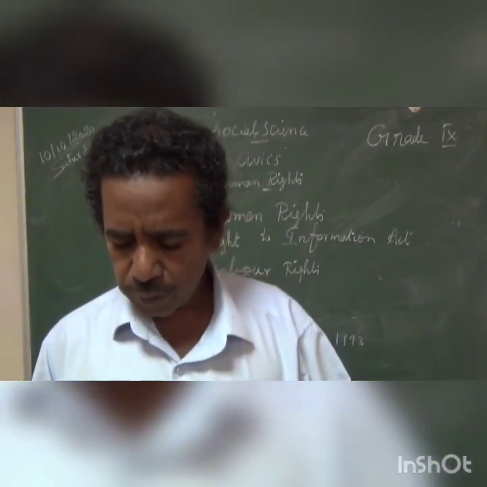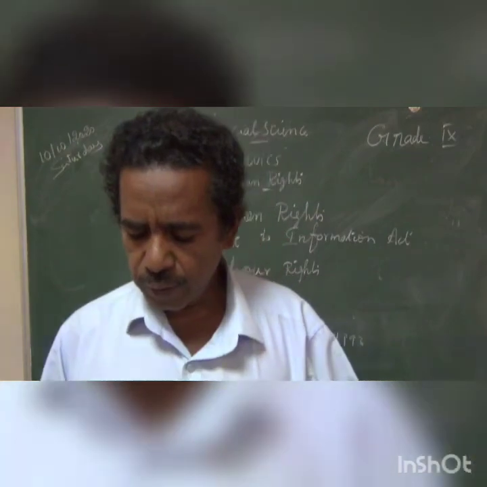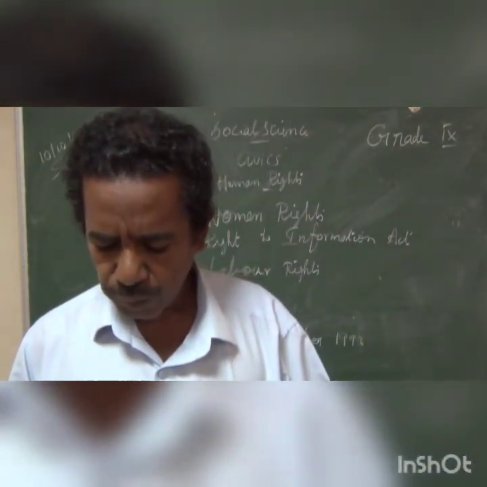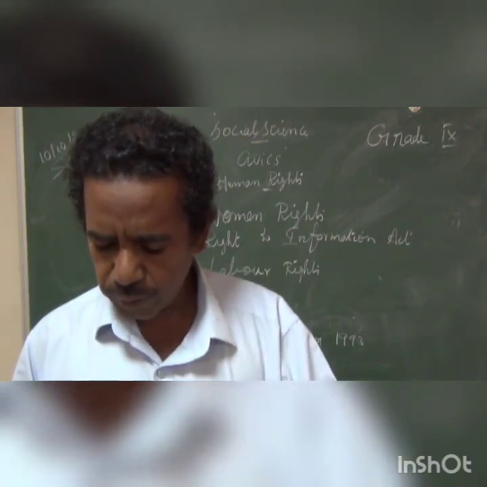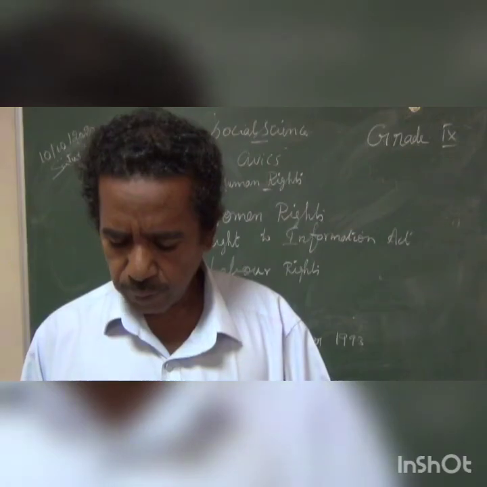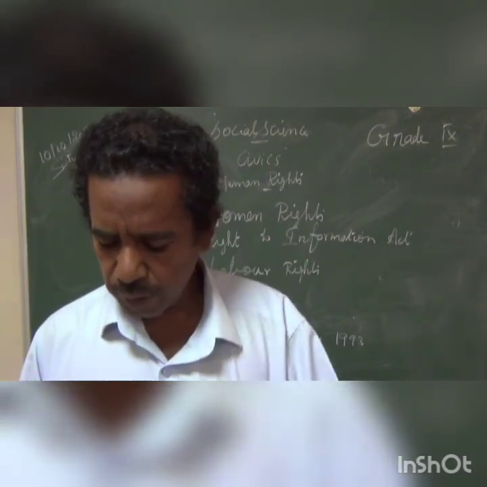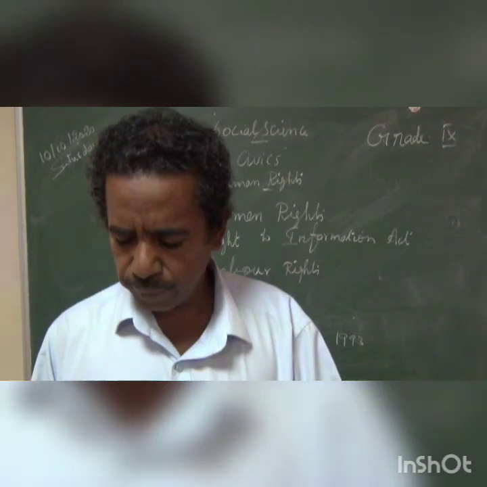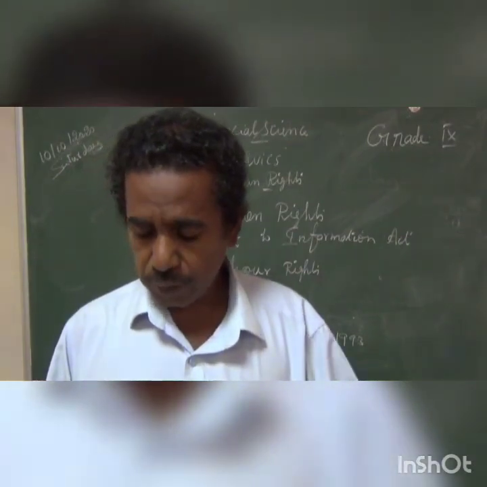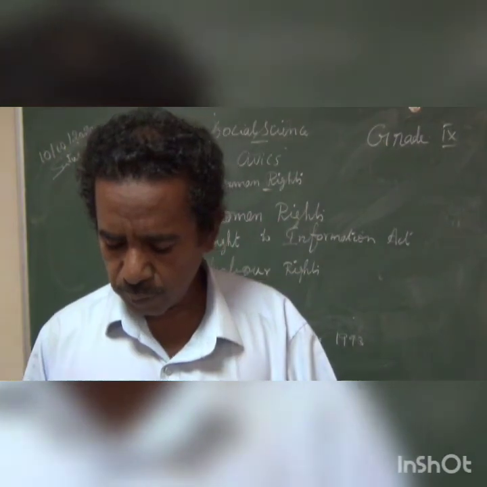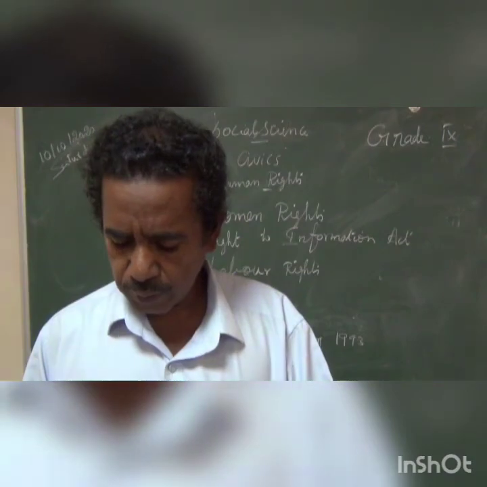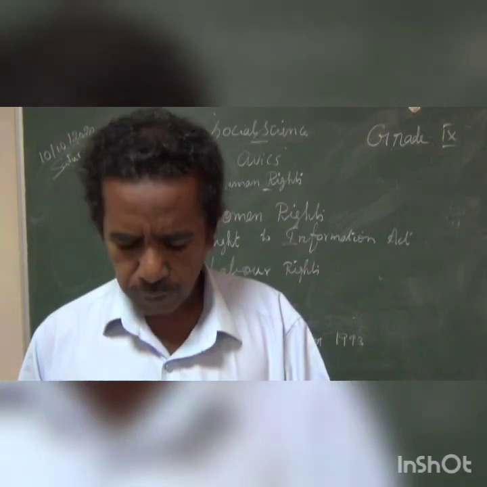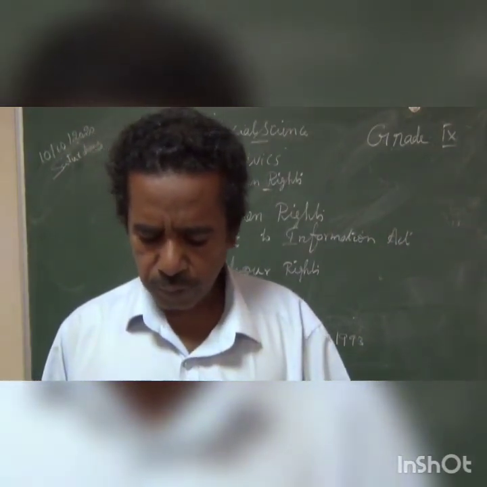Consider the following statements. That answer A option, both A and R are correct and R explains A. Then the 7th one, according to UNO, a child is a person who has not completed the age of 18 years. Kailash Satyarthi and Malala have been awarded Nobel Prize for Peace. These are all the answers for the choose the correct answer.